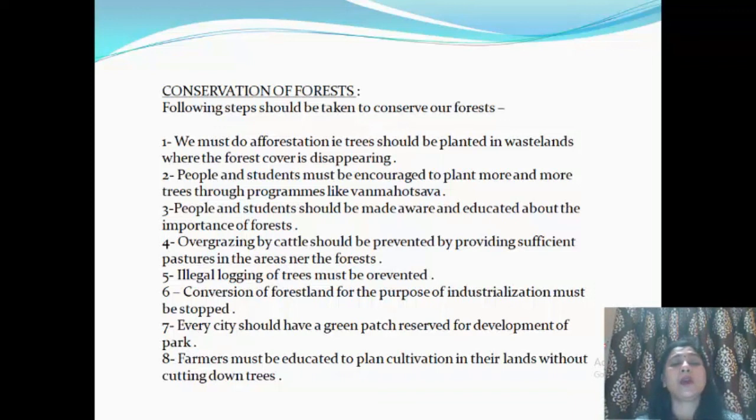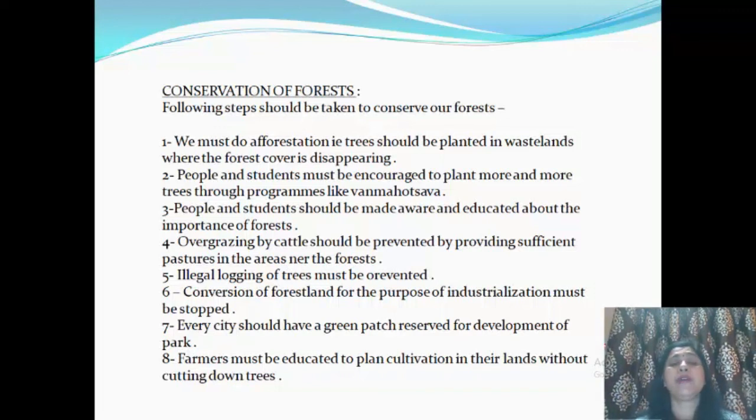Next, illegal logging of the trees must be prevented. Why prevented? Illegal logging means smuggling. It should be prevented. Conversion of forest land for the purpose of industrialization must be stopped. We know that as our population is increasing, we need each and everything of our daily use in large quantities, and these things are made in the industries. But conversion of forest land for the purpose of industrialization should not be encouraged.